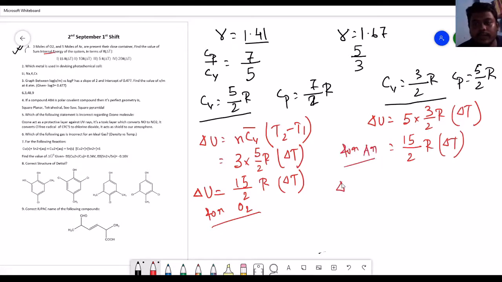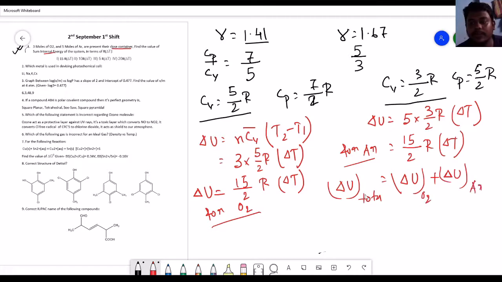So if you want to calculate the delta U total, then it will become delta U, as they are in the closed container. It is written here, see, they are in the closed container. So as they are in the closed container, delta U of oxygen plus delta U of argon will be the summation of total delta U. That will become 15 by 2 R delta T plus 15 by 2 R delta T. What will it become?